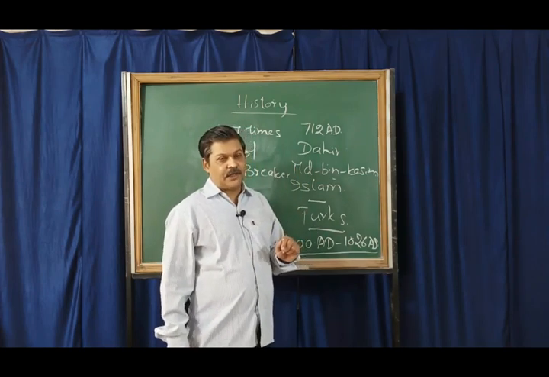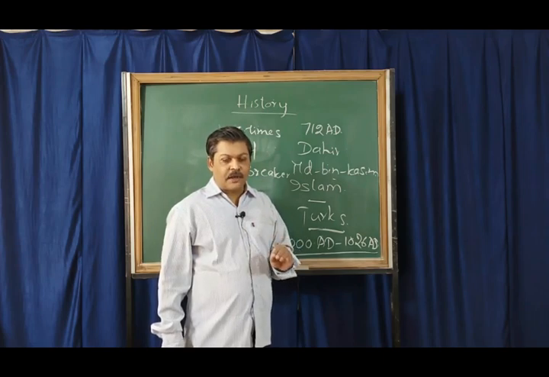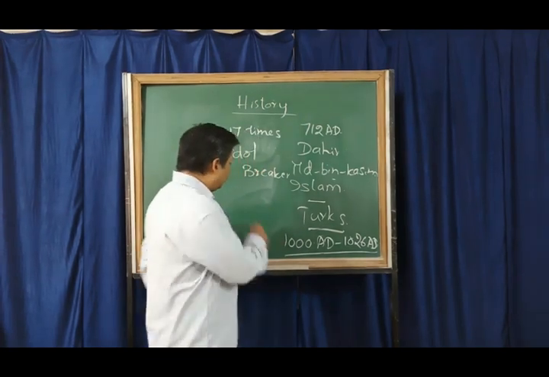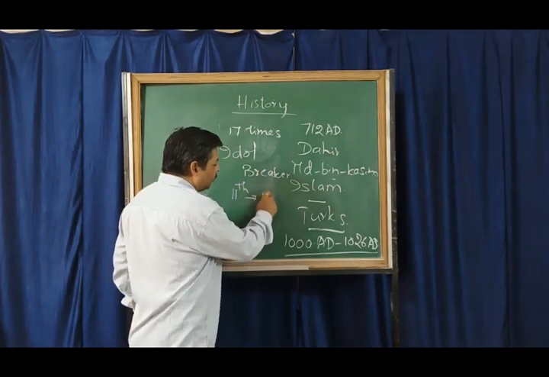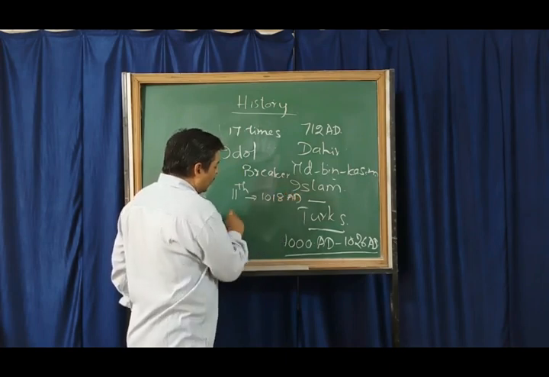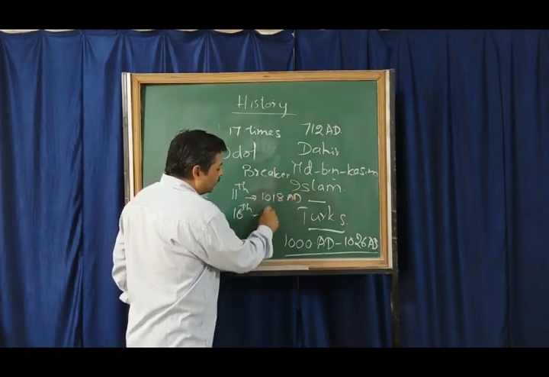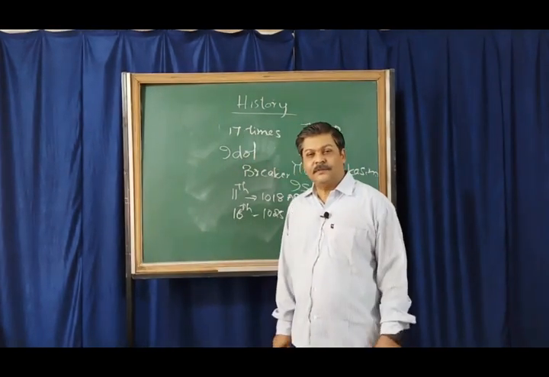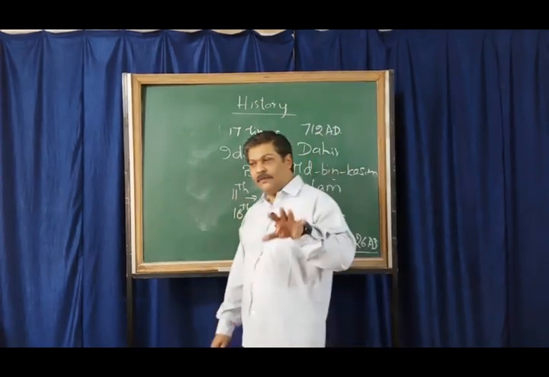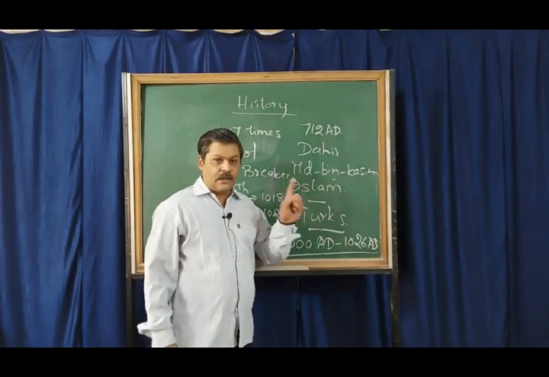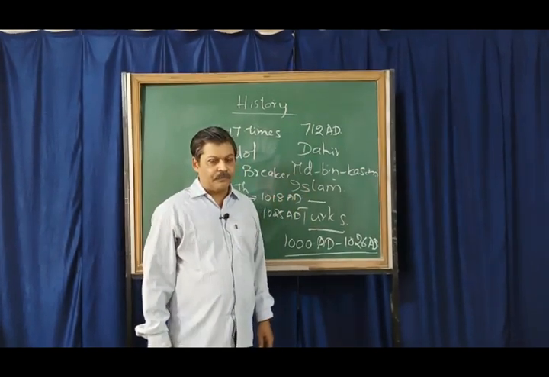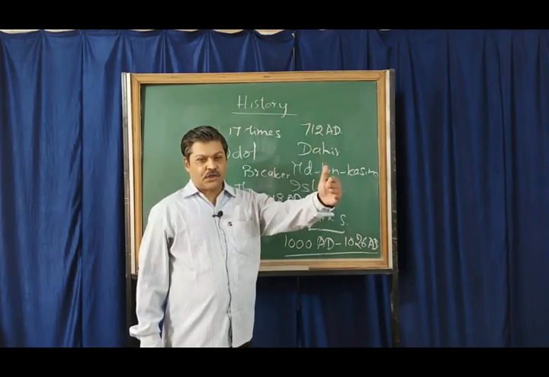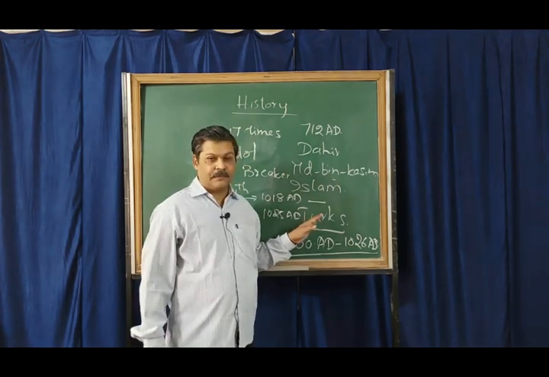Out of his 17 invasions, 2 invasions are to be remembered, where you can expect the question. Like the 11th invasion, which took place in 1018 AD, and the 16th invasion, which took place in 1025 AD. These 2 invasions are important. Taking the first one, the 11th invasion was directed against Mathura. So on the way we find a lot of temples at Thaneshwar and Mathura were destroyed.